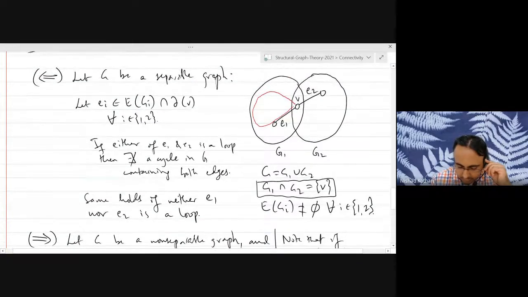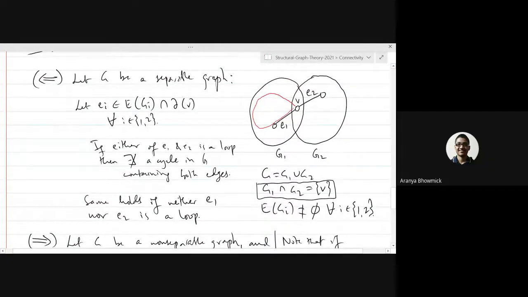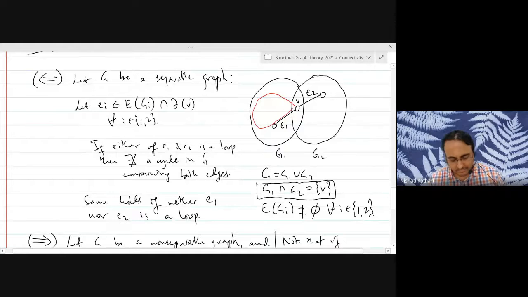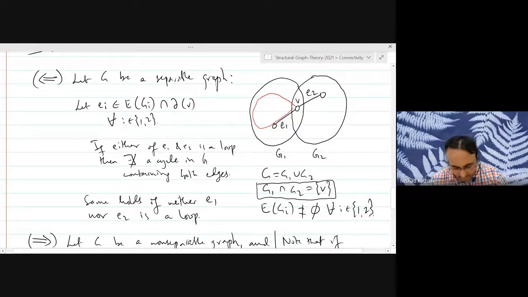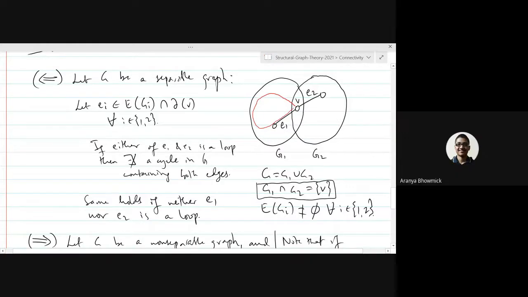If any two edges participate in a common cycle, then it must be the case that no edge of the graph can be a loop. Because if any edge of the graph is a loop, then the entire graph itself must be a loop. But in that case, the graph is separable. So there can be no loop.